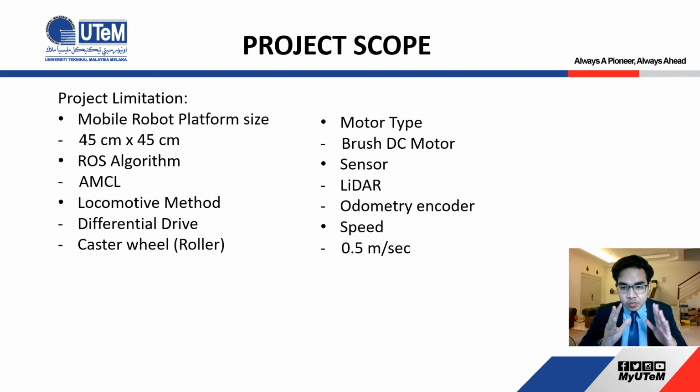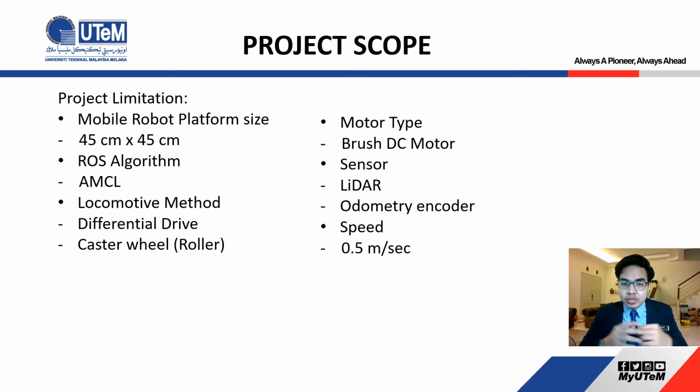For the project scope, our mobile robot will need to be sized at 45 square cm, and the ROS algorithm that we will use is AMCL, which is the adaptive Monte Carlo method. For the locomotion method, we use the differential drive, which consists of two tires at the right and left, with the additional of a caster wheel, a roller.